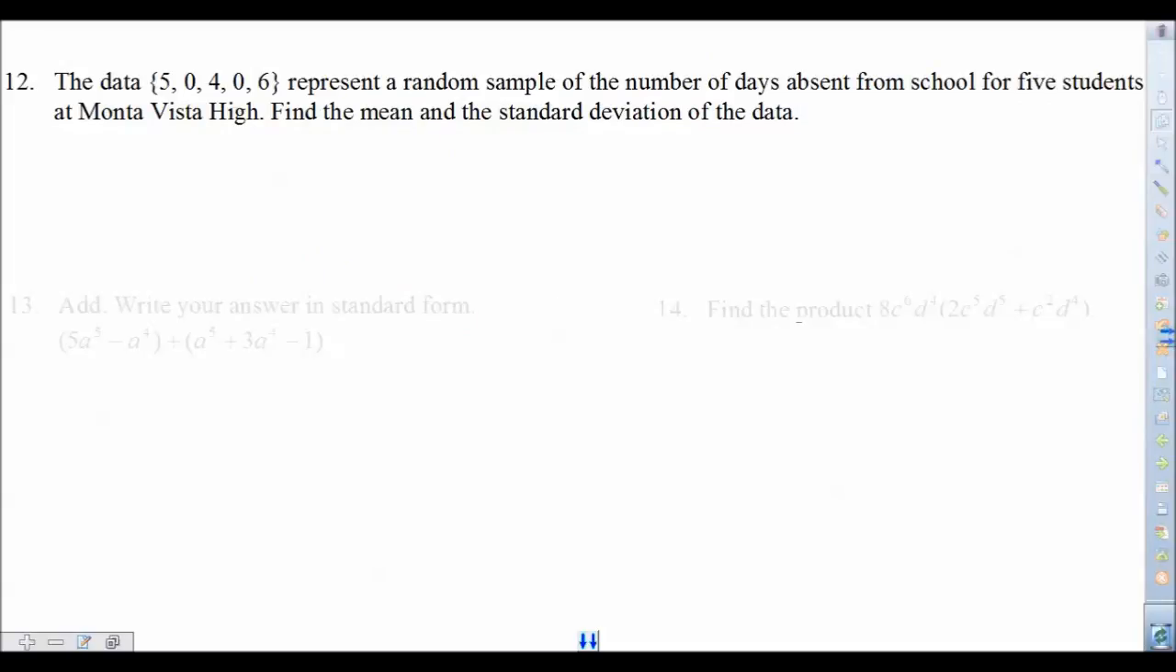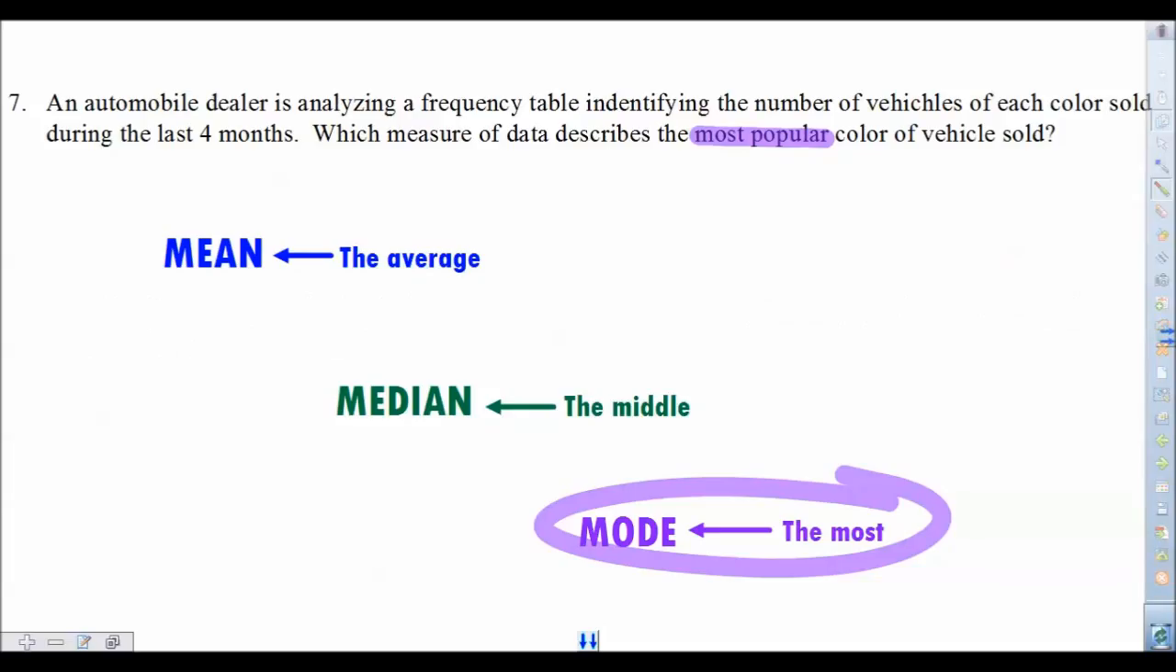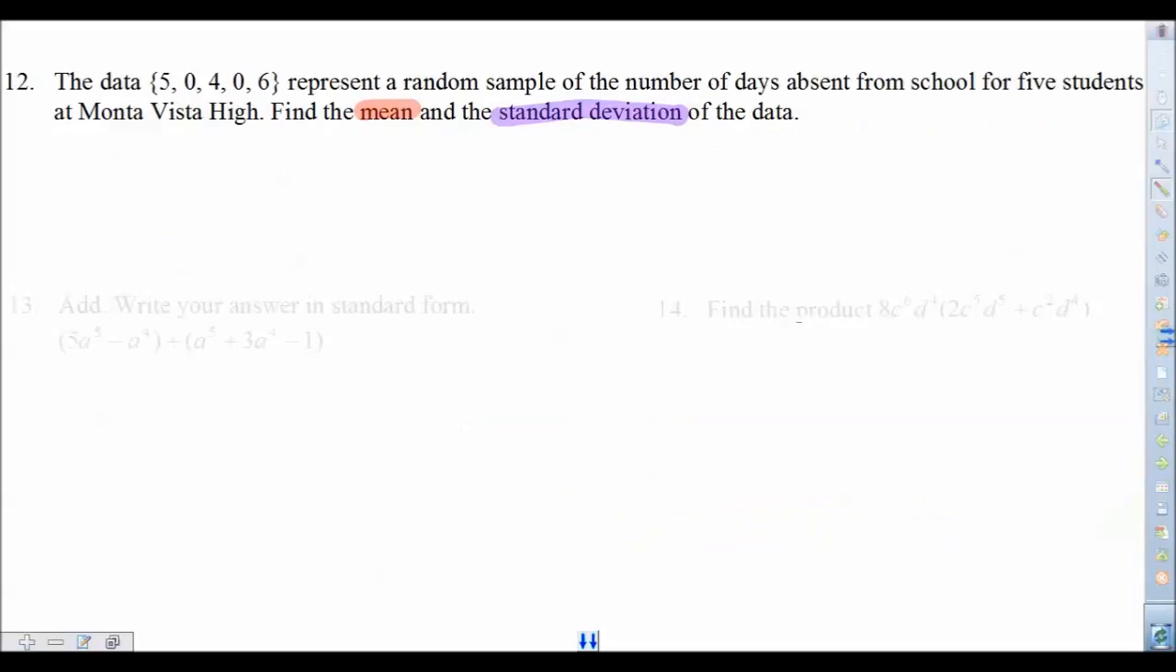Alright, so number 12. This one you're going to have to really heavily rely on the calculator here, especially for the portion that asks for the standard deviation of the data. Mean you might not need to rely on it so much, because mean just means average, right? We saw that earlier, right back here, where mean meant that we're just finding the average of all the numbers. But you can still make the calculator do this work.